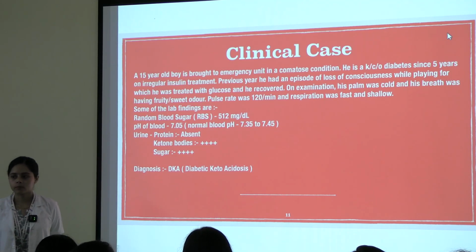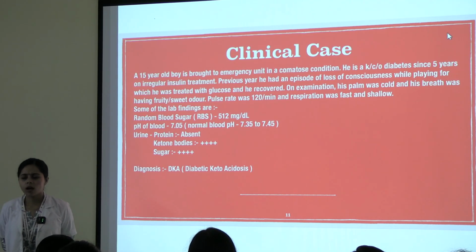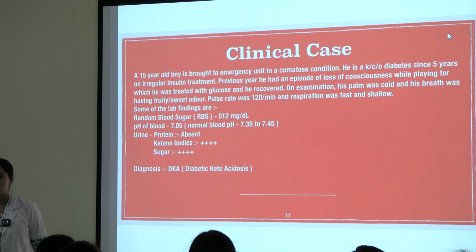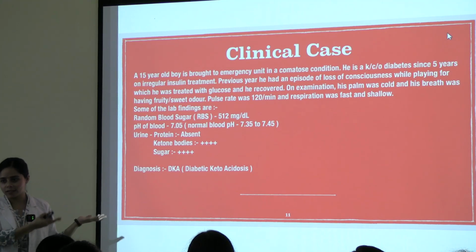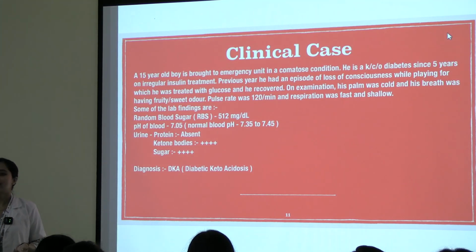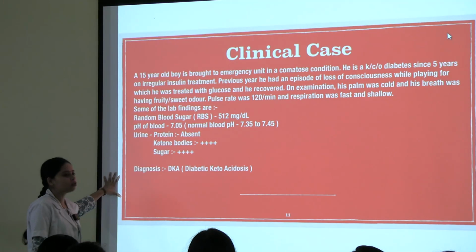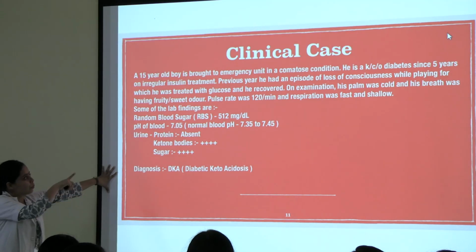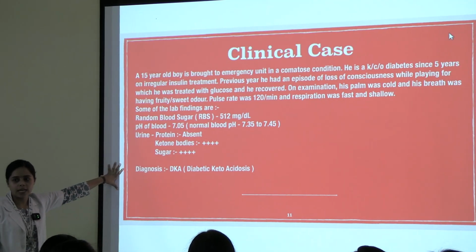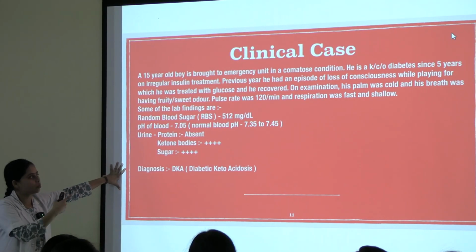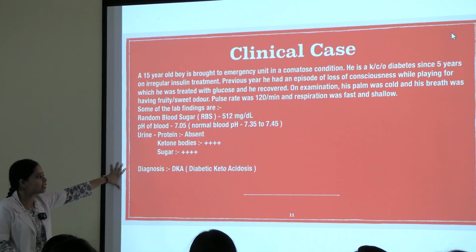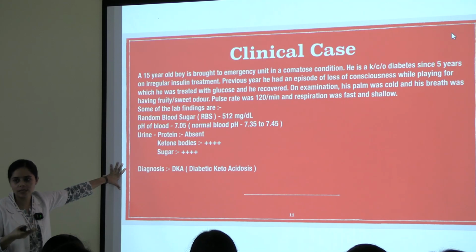Yes. Acidosis. System. pH low, pH is low. Yes, -osis means system, the blood. pH low. Yes, exactly. Diabetic ketoacidosis because the patient is having high sugar. Diabetic keto because the ketone is 4+, and acidosis because the pH of the blood is 7.05. That's why it's less, so it's acidic.